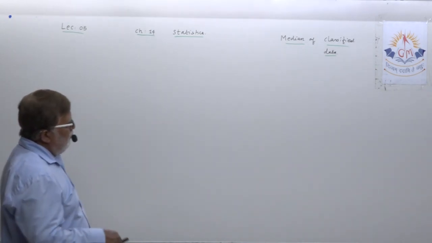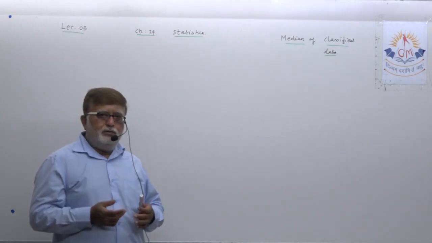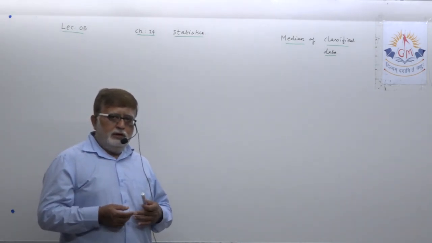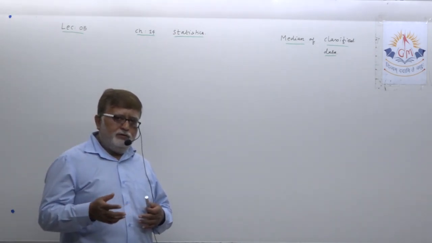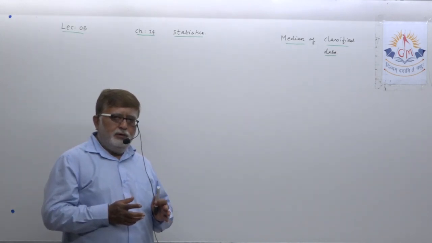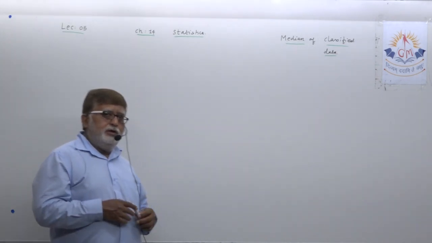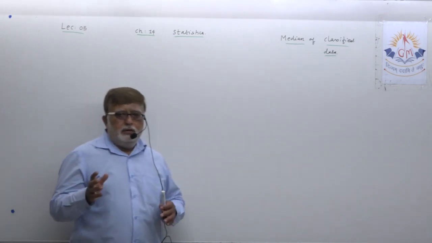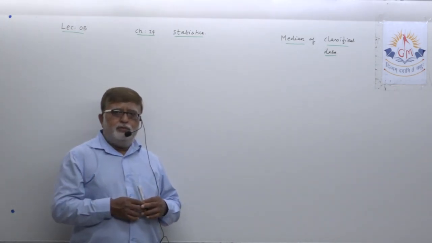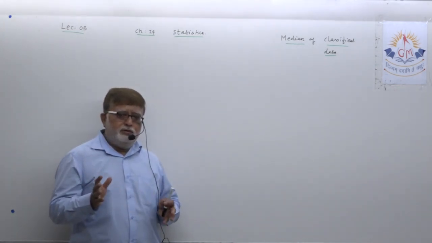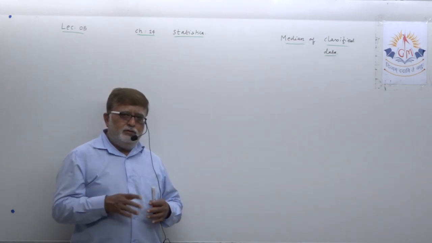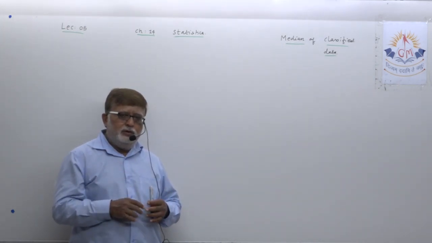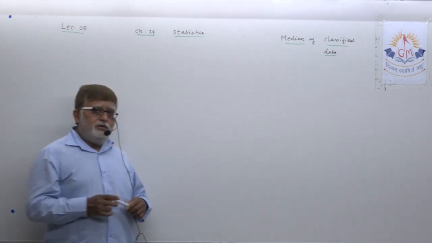We will solve, dear student, at least two examples in this lecture of the same type to find the median of the data. It may happen that one example sometimes may not be sufficient for every student to understand and may leave some minor doubt in their mind.